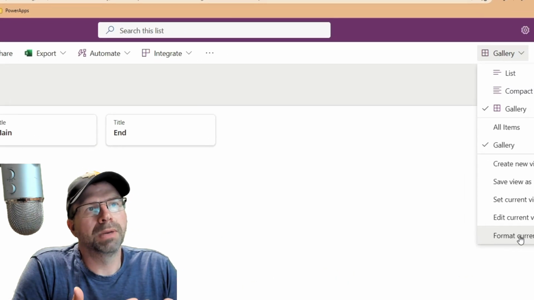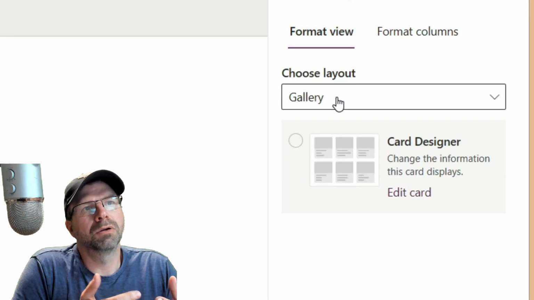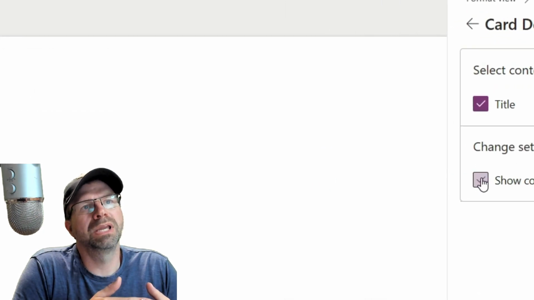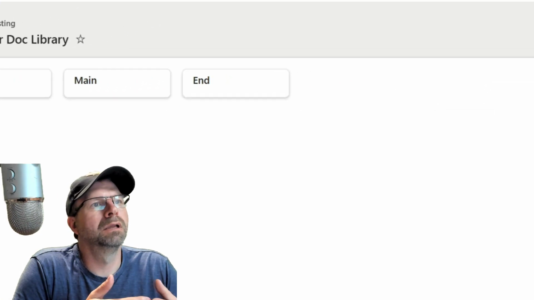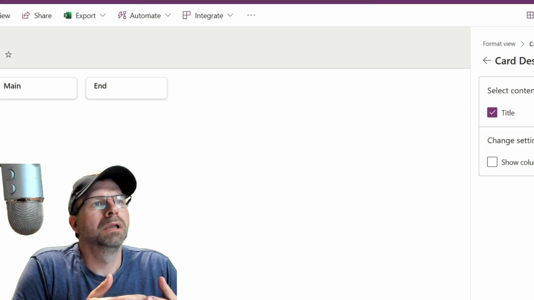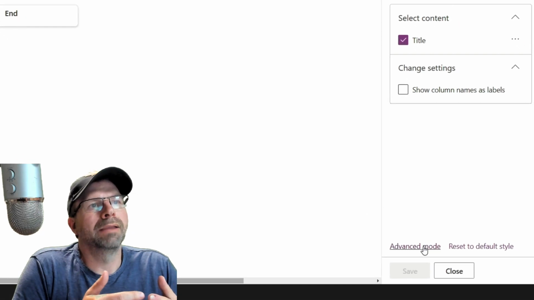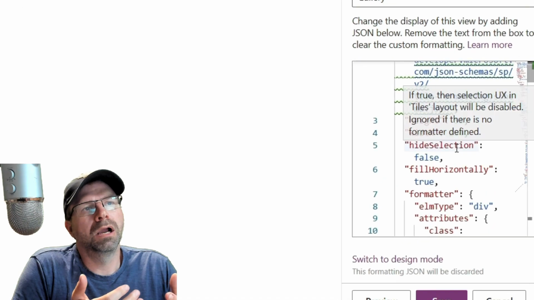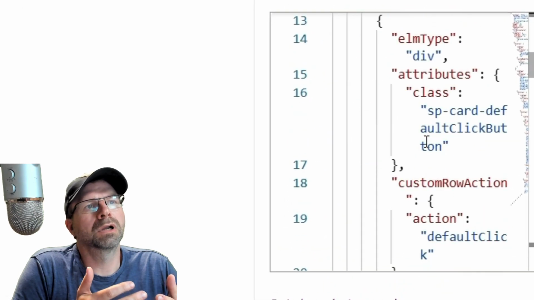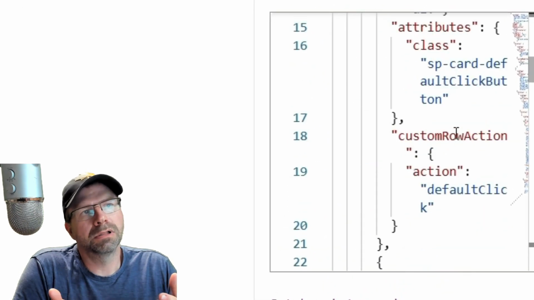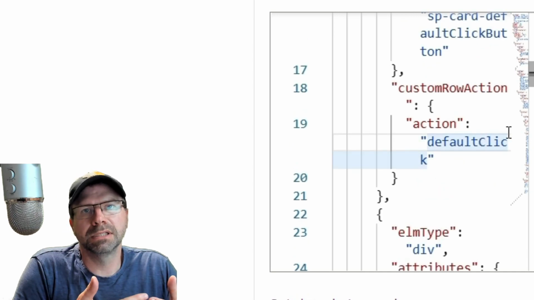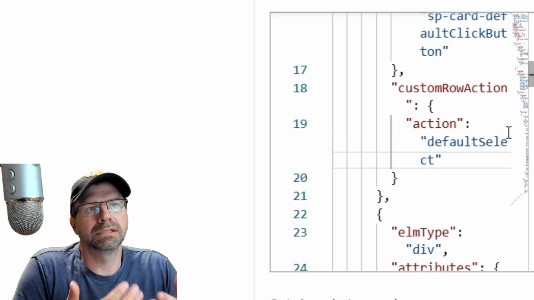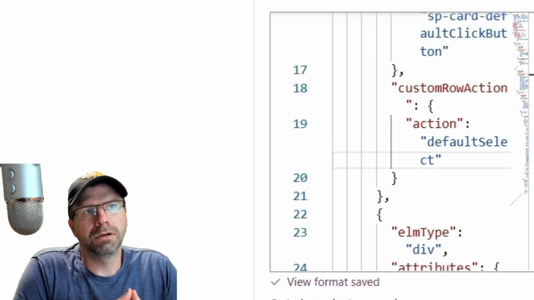So we format the current view on that list, and we go into the card, and not the title one, with the bottom option there, we uncheck it, and that takes off the word title. It's that show column label, names as labels. Okay, and then to fix the selecting problem, we edit the card in the advanced view, and we look for custom row action, default click, and we're going to change that to default select, so that when you click those cards, it doesn't go into it, it just selects them. All right, there we go.